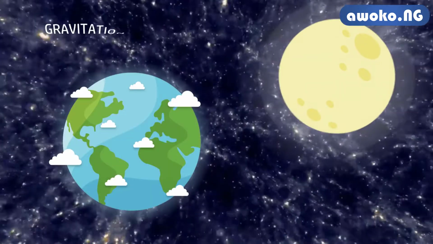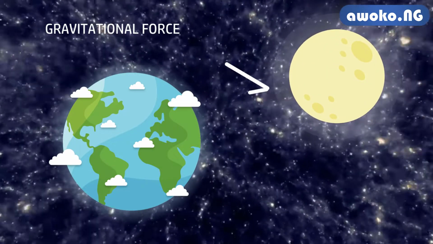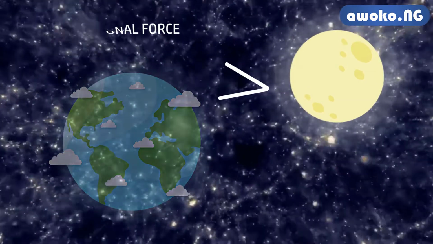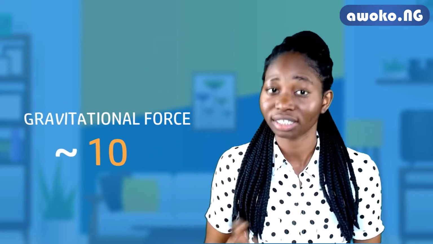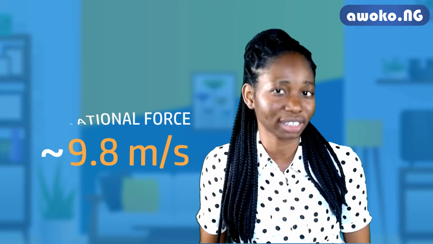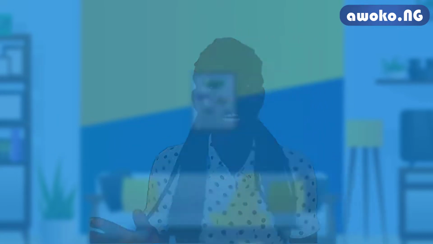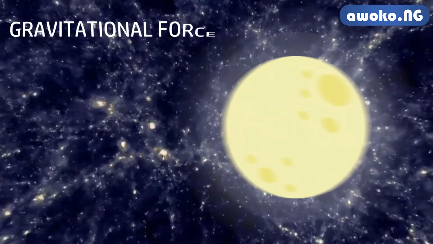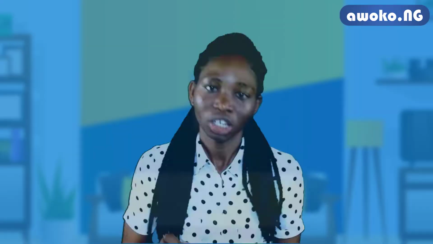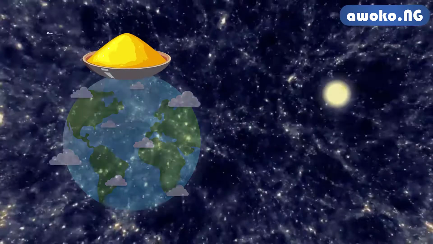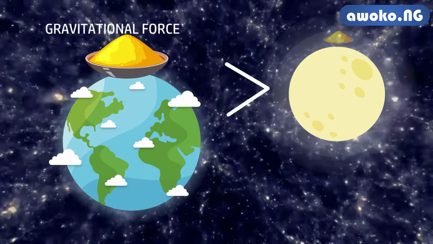So, the gravitational force on Earth is higher than that on the moon. To an extent, you have an approximate value for G, that's gravitational force, to be 10. I said approximated, right? The actual value is 9.8 meters per second squared, but then approximated to 10 meters per second squared. On the other hand, the moon has a gravitational force of approximately 1.6 meters per second squared. So the weight of a body on Earth will be greater than that on the moon.